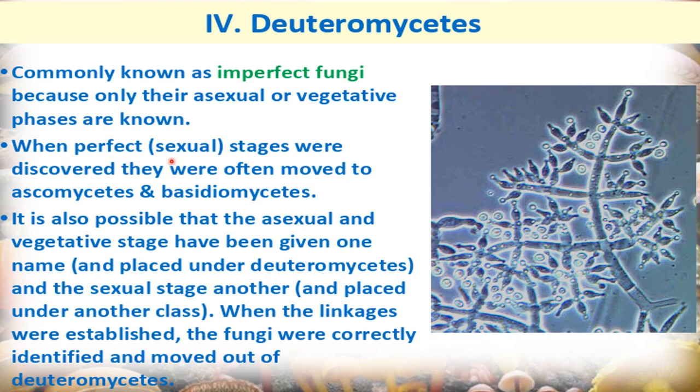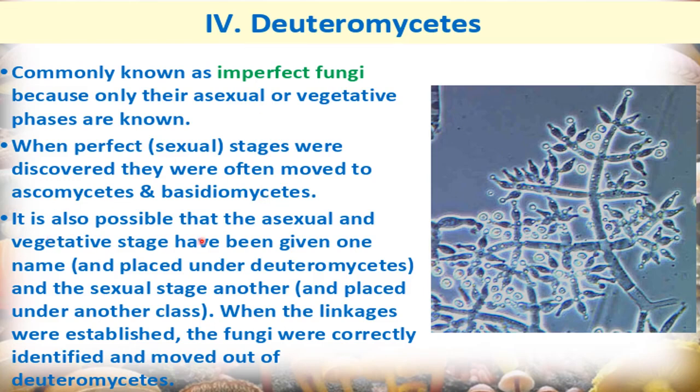When perfect, or you can say sexual stages, were discovered, they were often moved to ascomycetes and basidiomycetes. In the deuteromycetes, when we talk about the sexual stages, their characteristics become more similar to the classes ascomycetes or basidiomycetes. So we can say that when the sexual stages were discovered, they moved to the ascomycetes or basidiomycetes. We cannot say at that time that these are deuteromycetes because their characteristics resemble these classes of fungi. So that's why these fungi are called imperfect fungi.